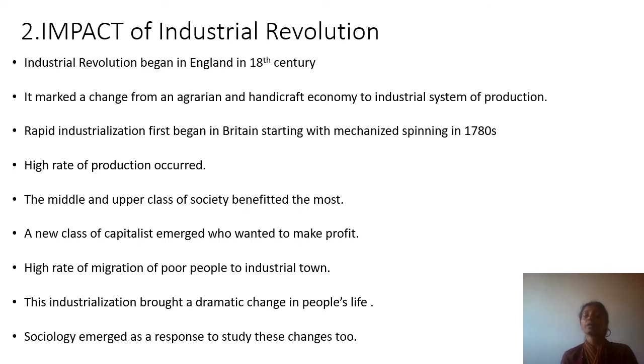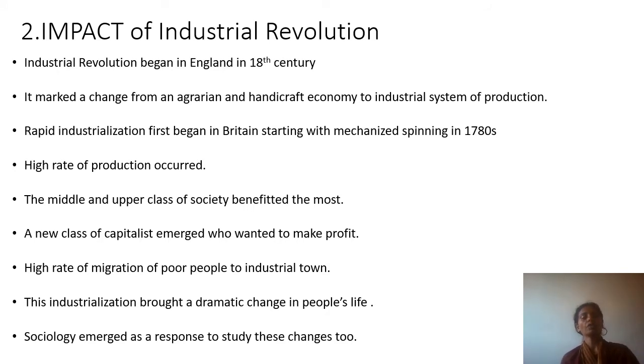The middle and the upper class of society benefited the most because they were the ones who could afford such machines. So they all got into industrial production. A new class of capitalists emerged who wanted to make profit. So now comes the word capitalist, for the first time. What is a capitalist? The one who really looks for making more and more profit. These were the people who were the owners of these industries.